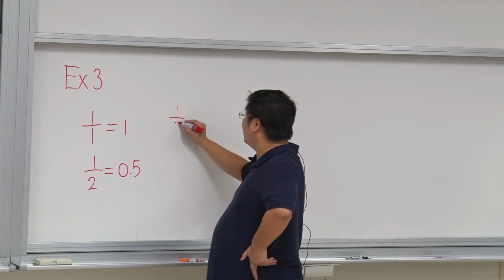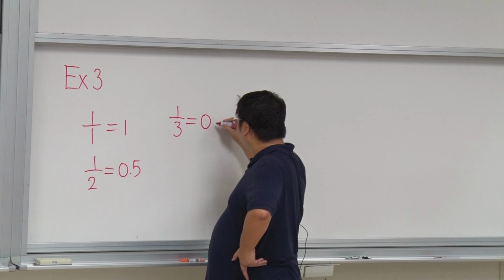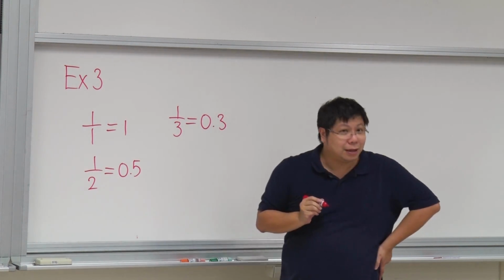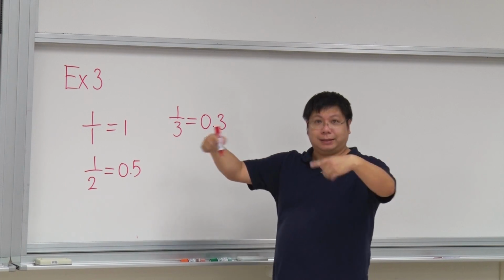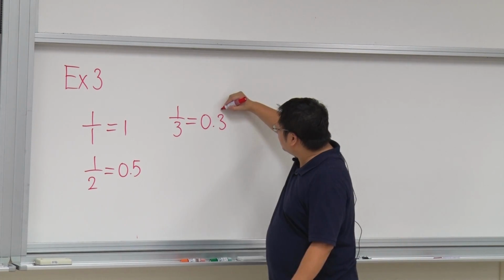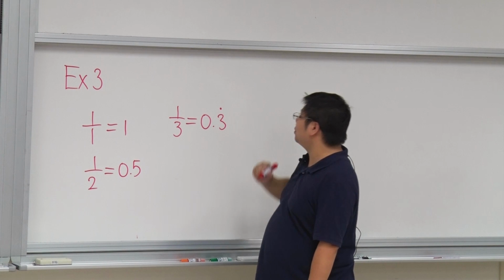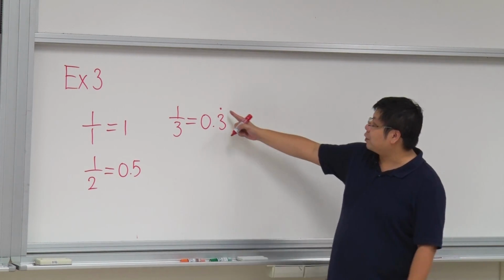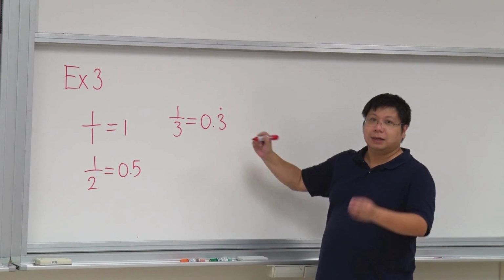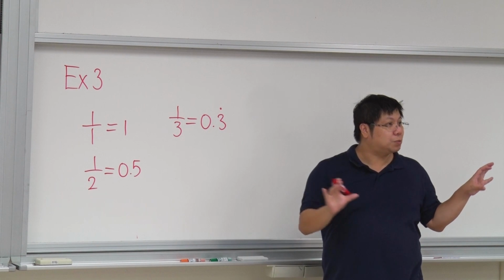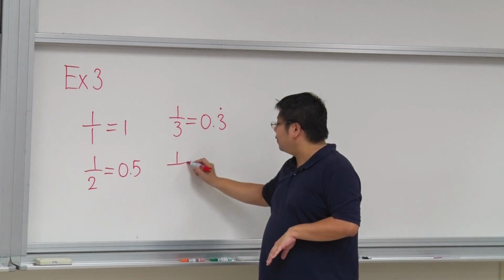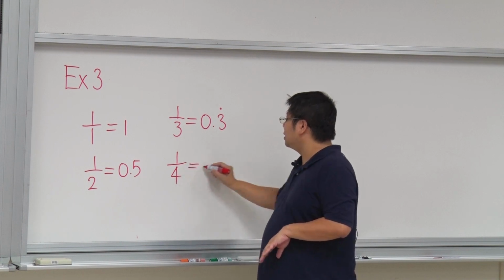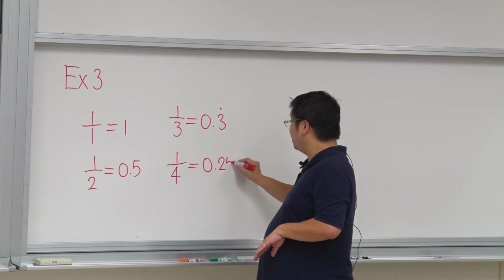1 divided by 3 is equal to 0.3333. And then because 3 will repeat, there is a way to represent this. So I have a dot here to represent that this part is going to repeat forever. So this is 1 over 3. Is that okay? And then 1 over 4 is equal to 0.25.